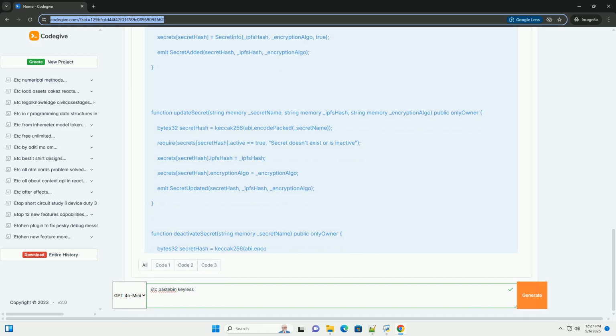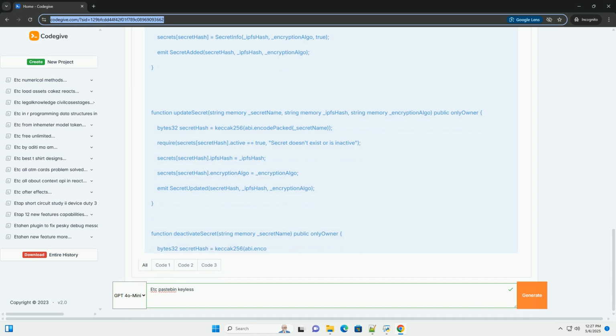How Pastebin keyless works, a step-by-step explanation. The core idea revolves around these principles. 1. Secret storage, off-chain but secure. Secrets are not directly stored on the blockchain in plain text. Instead, they are encrypted. The encrypted secrets are stored in decentralized storage like IPFS, Swarm, or a more bespoke solution using a database or file system, encrypted with a key only accessible by authorized entities.